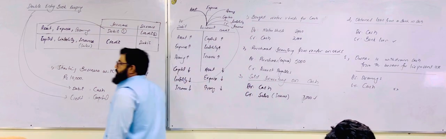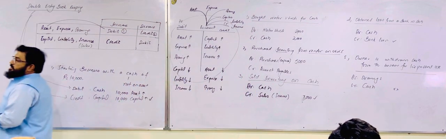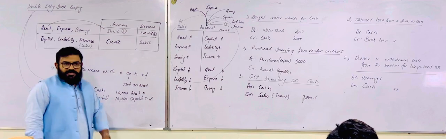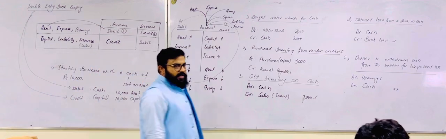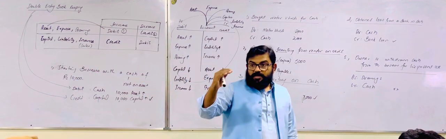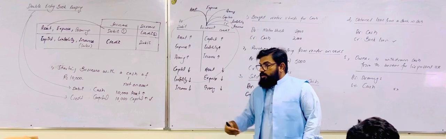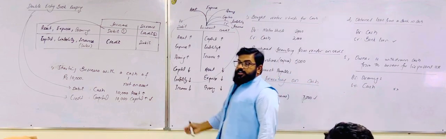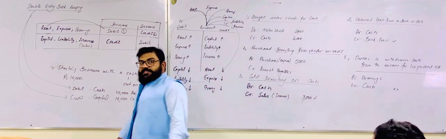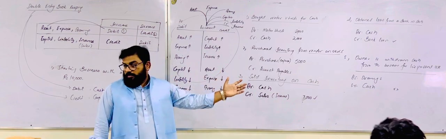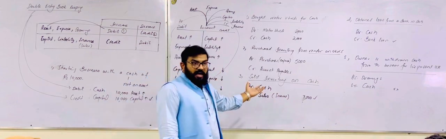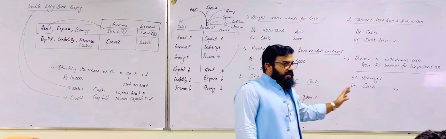Now, where is the capital? We have explained if you are bringing some cash in the business, it will increase capital. If you are withdrawing something from the business as an owner, it is drawings, and it will reduce your capital. So where is the capital? Cash is decreasing, okay, it will be credited.